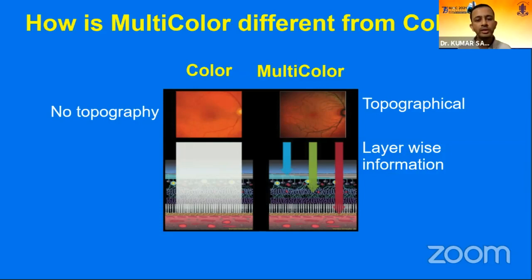We just get a two-dimensional fundus photo. However, in multicolor imaging, by virtue of using three different lights, we get topographical information about which layer is thicker or thinner, and also information about retinal elevation or depression.